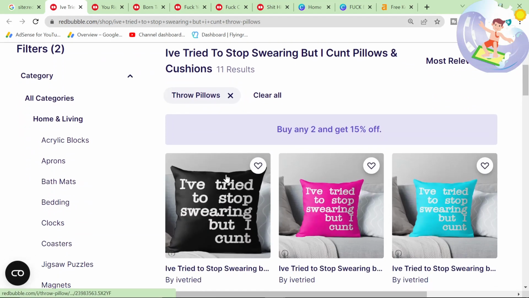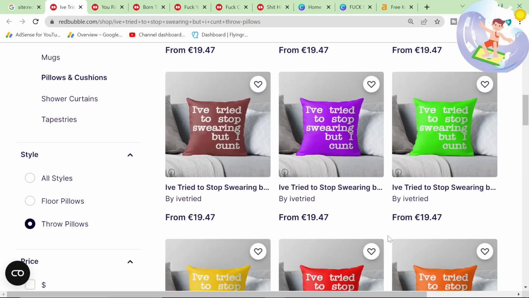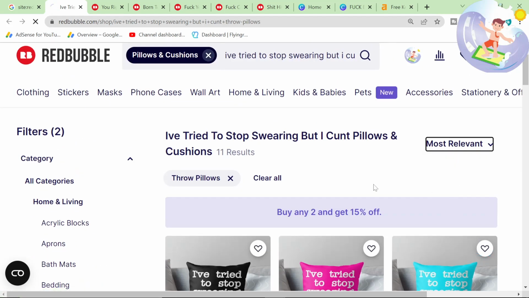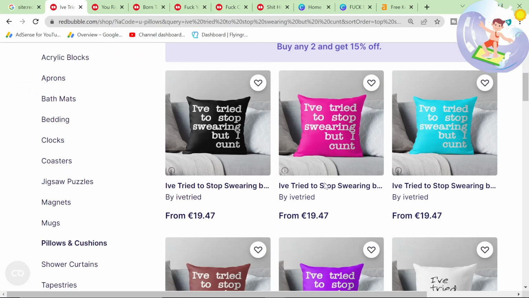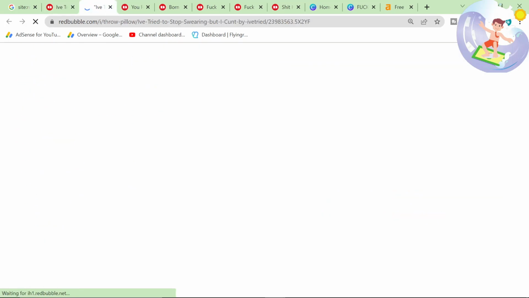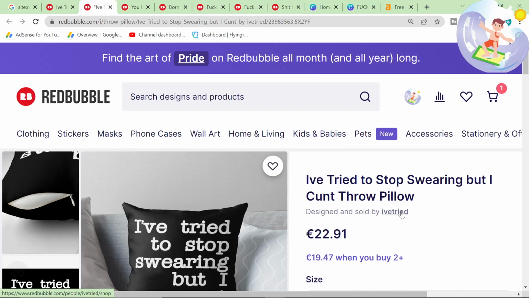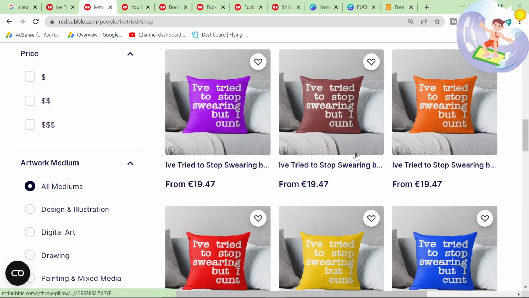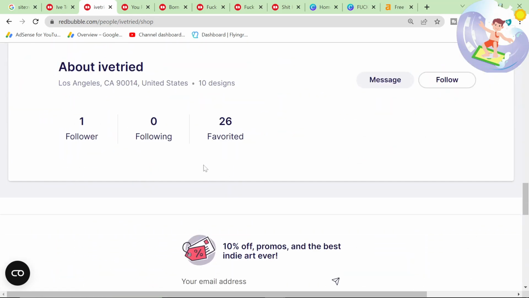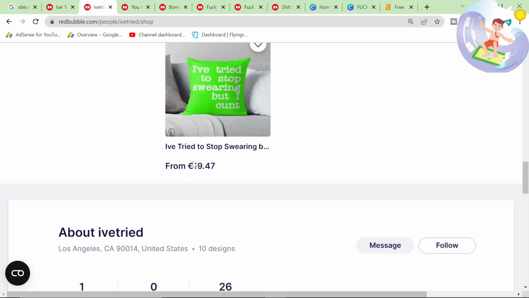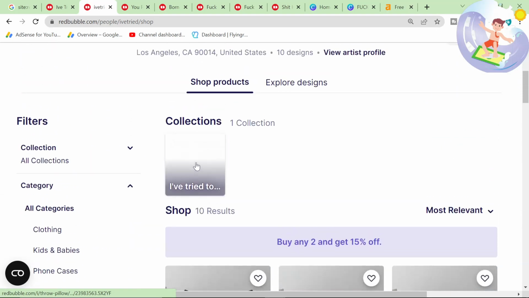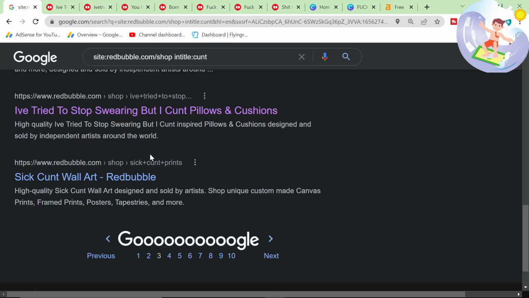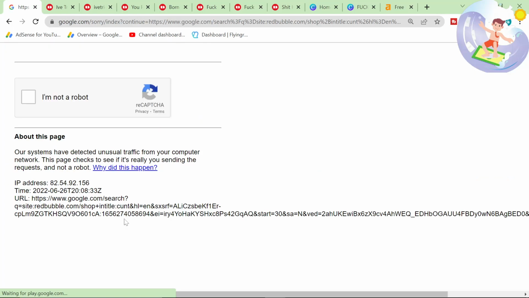That's an amazing keyword as well. These are all the same person. Yeah, every single one is the same person except I think 2 or 3 at the bottom. Best selling doesn't really mean anything. If you want to know if this is actually sold, you can go on their Redbubble profile and then sort it by best selling. No, they're all the same. This one person has just joined. They just joined Redbubble, uploaded 10 designs that are the same, just different colors, and then just left. You gotta respect it, guys.